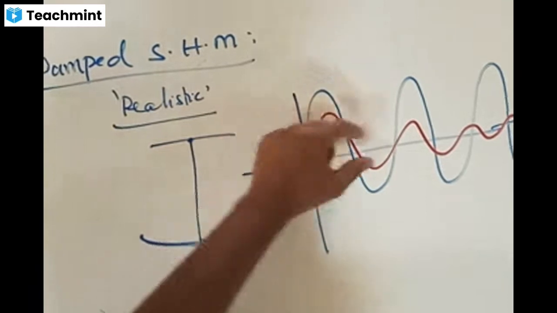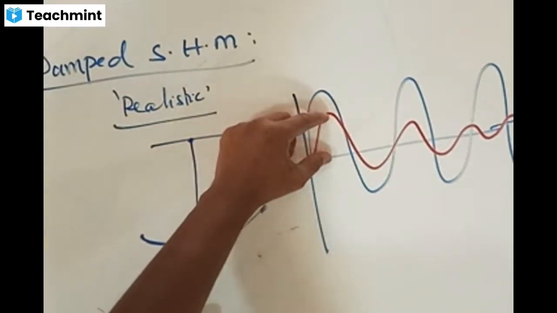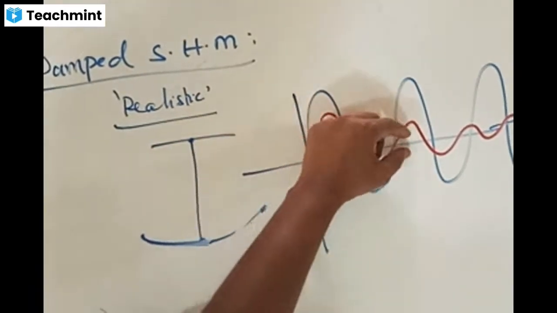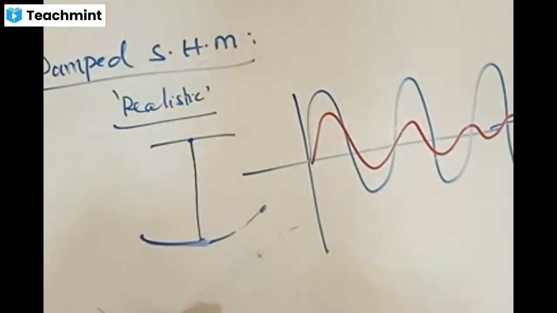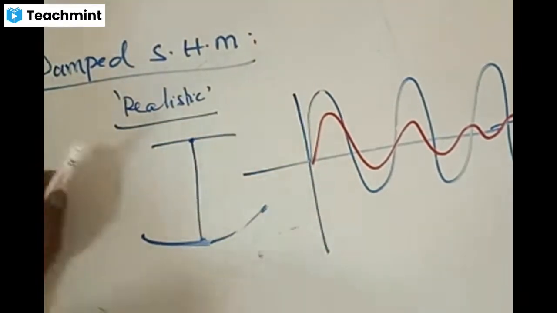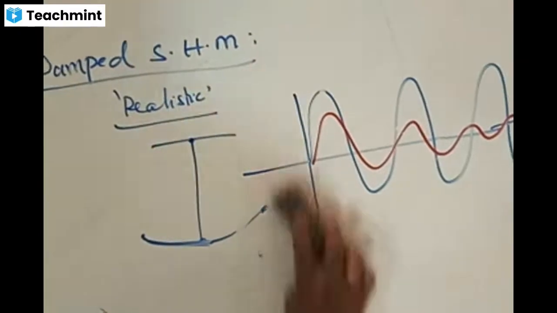Damped means having some kind of reduction. This is the amplitude. Amplitude is reduced, and it has fallen to zero. That is damped oscillations. Undamped means there is no reduction in terms of amplitudes. We are talking about ideal and real cases, right? Ideal cases are those which have undamped oscillations. Real cases are those which have damped oscillations.